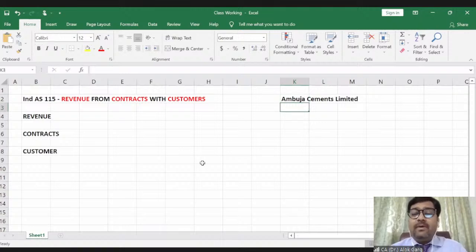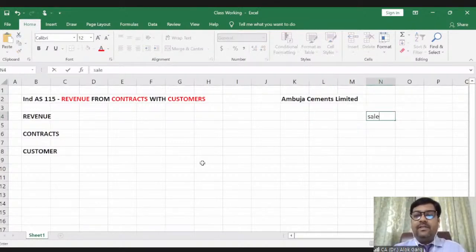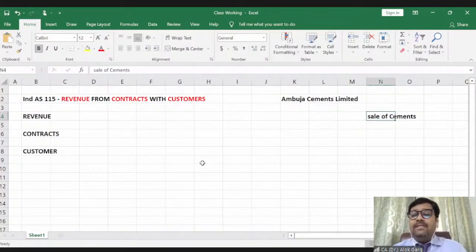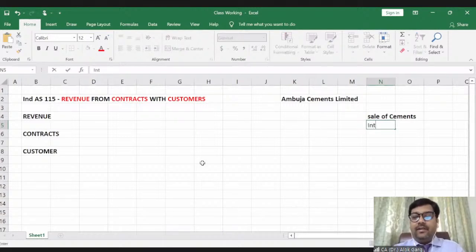What is the purpose of this company? What is the business line of this company? This company is engaged in the manufacturing and sale of cements, right? So this company is selling cements, and this company has some surplus money. This company is a profit-making company, and it is investing in some mutual funds and some fixed deposits, and due to the investment, this company is generating some interest income, right? Interest income.